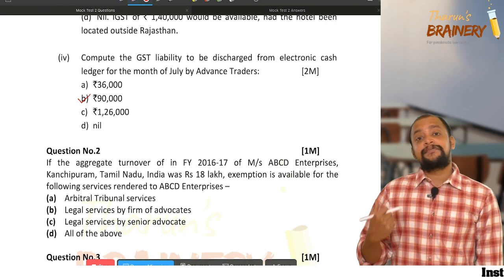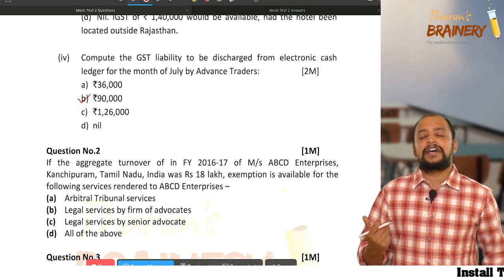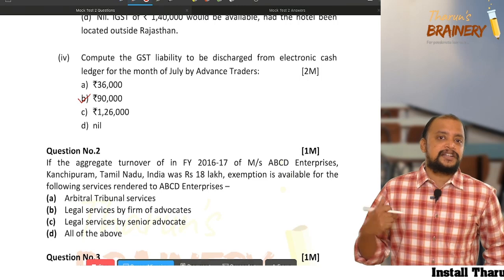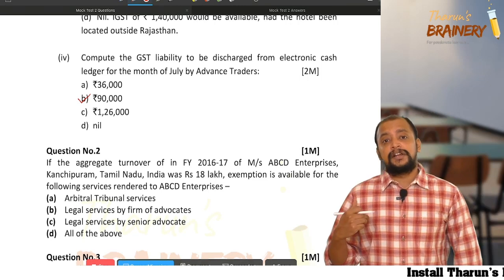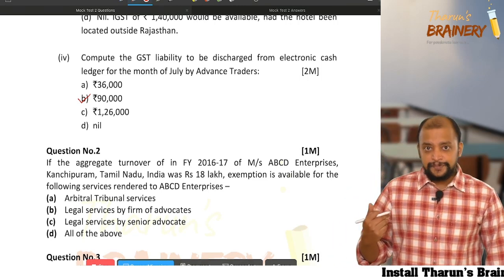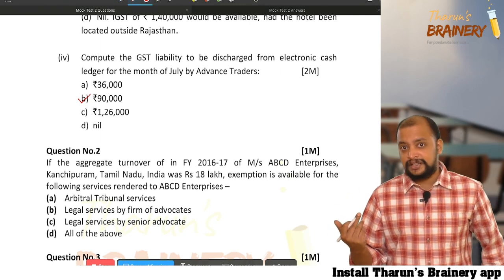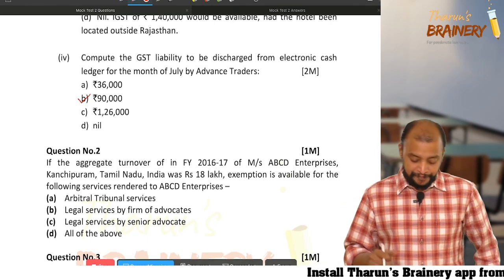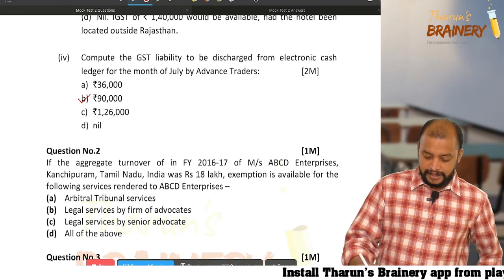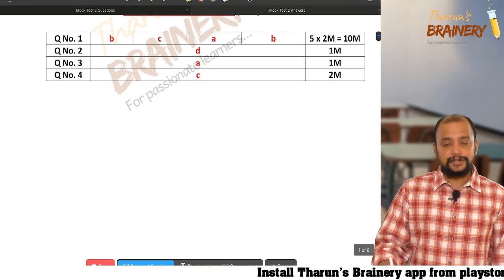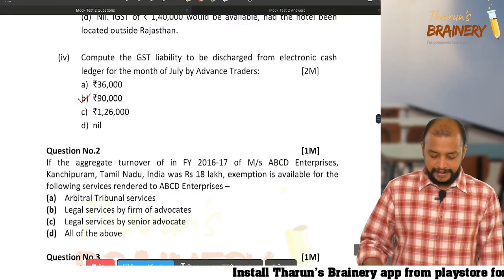And some will answer it as 36,000, thinking that 90,000 we need to pay GST under RCM and credit available is 90,000. So therefore 90 will set off, only 36,000 we need to pay. Like that people will think, but that is not correct one. So this is the answer for that. So A and B. Next.